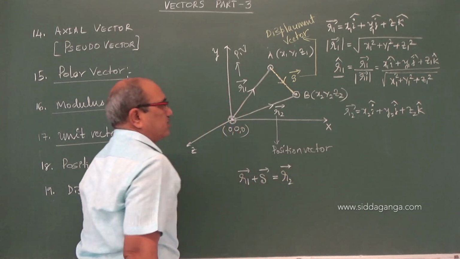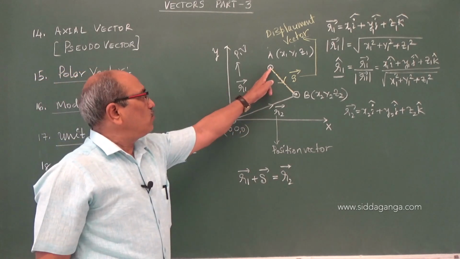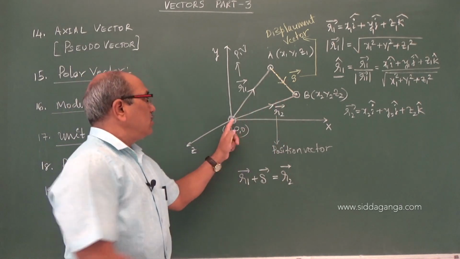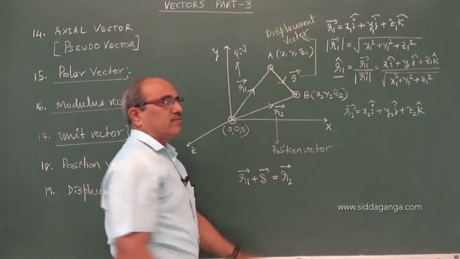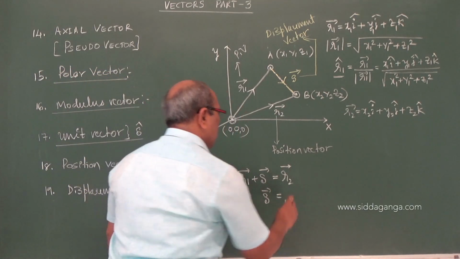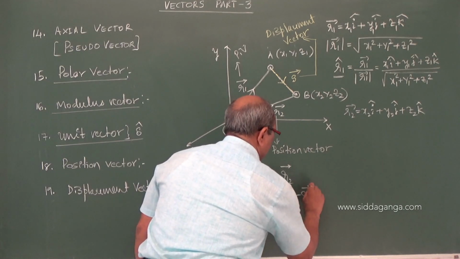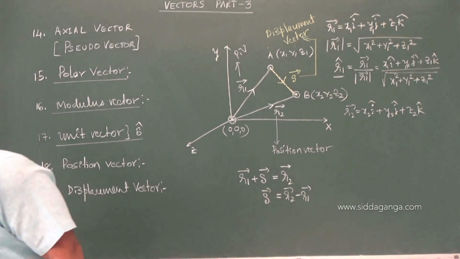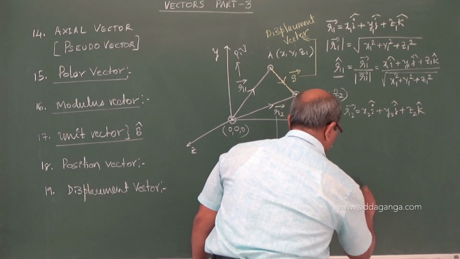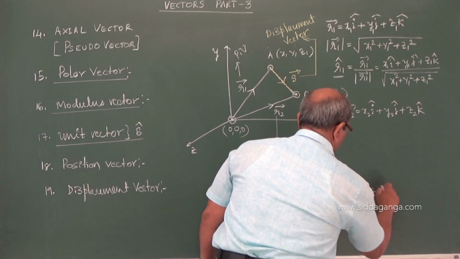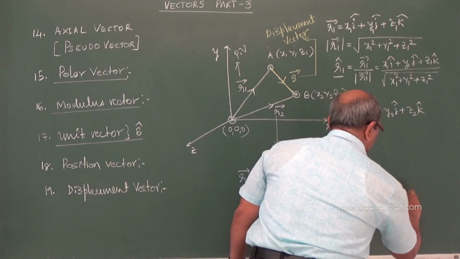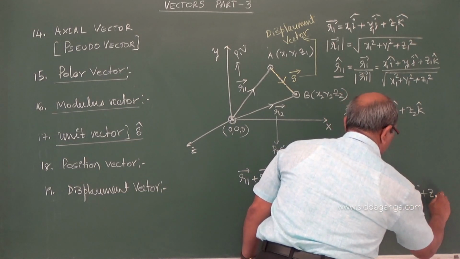I think you are understanding this easily. It is moved from O to A to B. Now where is it? At B. From O, how much distance? This sum is equal to this vectorially. Suppose we want the displacement vector, it becomes r2 minus r1. What is r2? x2i plus y2j plus z2k, minus x1i plus y1j plus z1k.